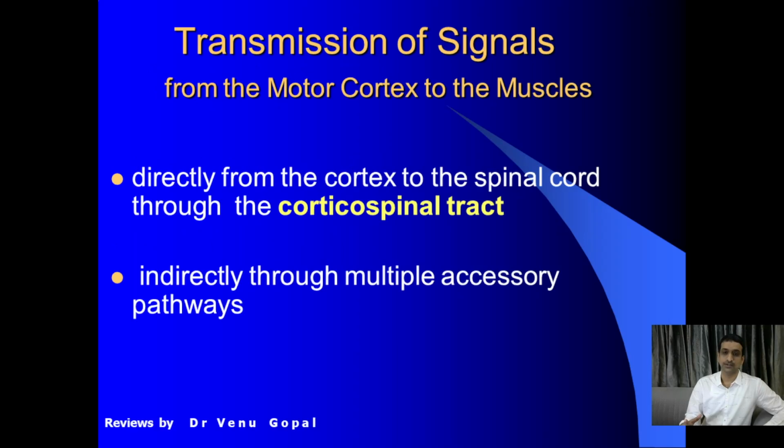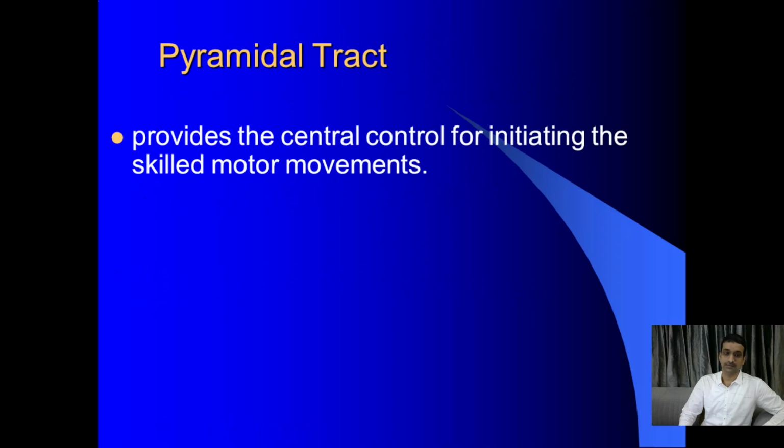To introduce, we have many pathways which descend from the brain to the spinal cord so that they can control the motor component, that is, the muscle. But transmission of signals from the motor cortex to the muscle goes uninterrupted, non-stop, in the pyramidal tract or corticospinal tract up to the spinal cord. Then there are many other pathways which pass indirectly through the cerebellum, basal ganglia and brainstem nuclei, and then go downward. So those are the indirect pathways. Now the topic of discussion is the corticospinal tract, which is the direct, non-stop pathway from the brain to the spinal cord.